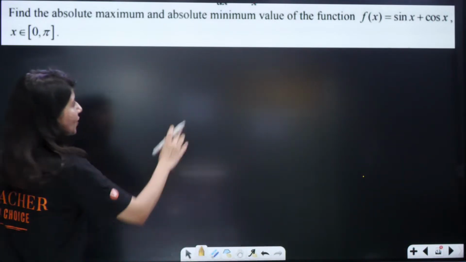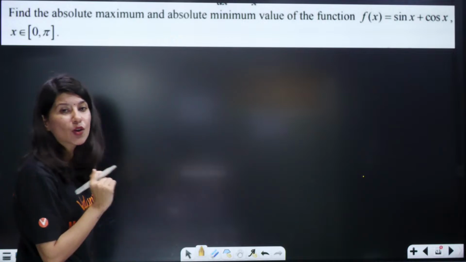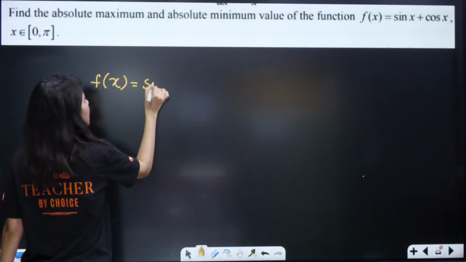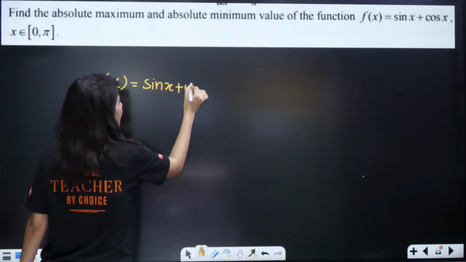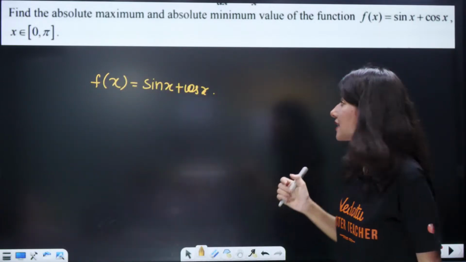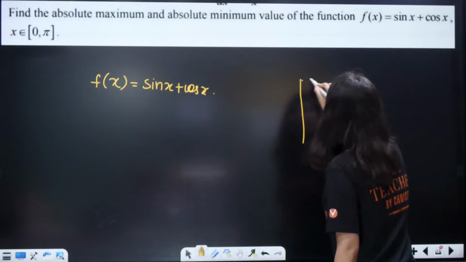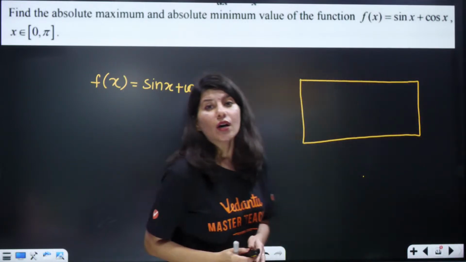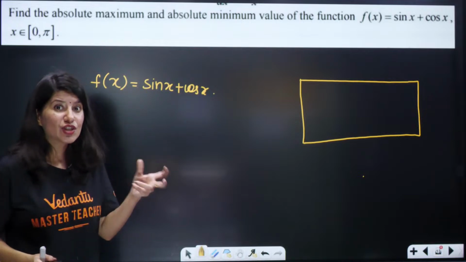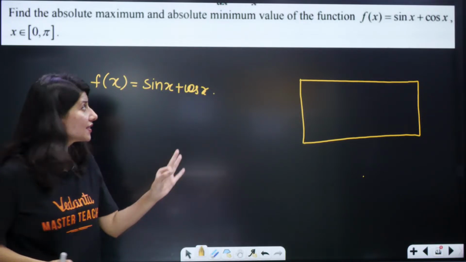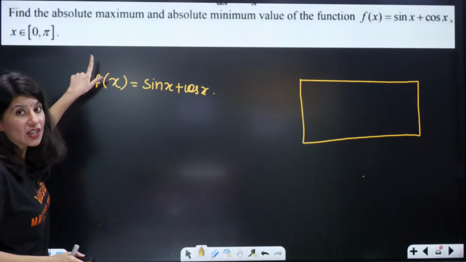Okay, all right. So f of x is equal to sin x plus cos x. First of all, let me write the function: f of x equals sin x plus cos x. And when you talk about absolute maximum and absolute minimum, just understand, you have to consider all those points which are the end points. Do not forget to include end points. So here the interval given is 0 to pi.